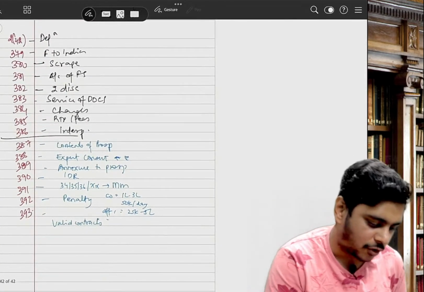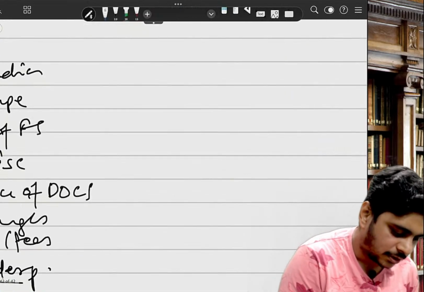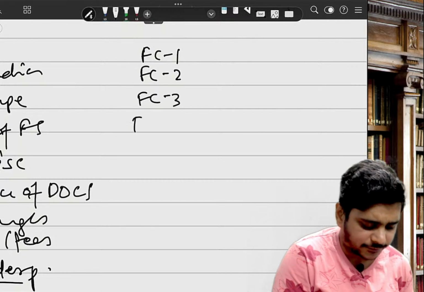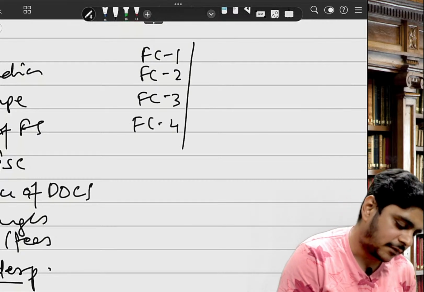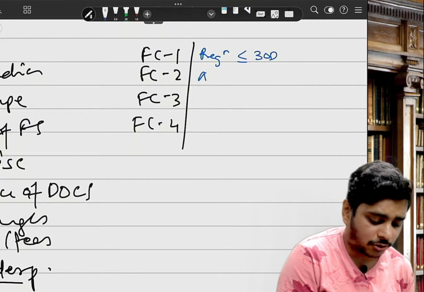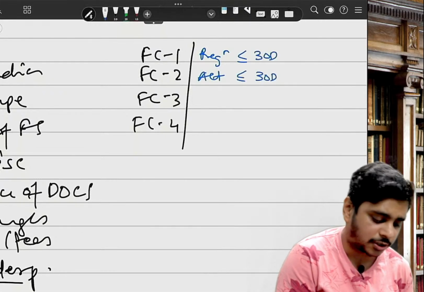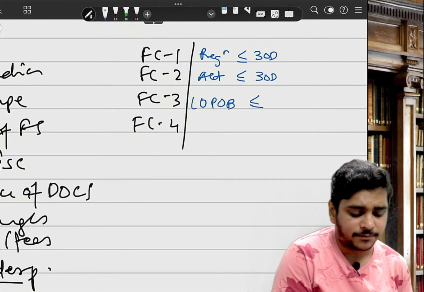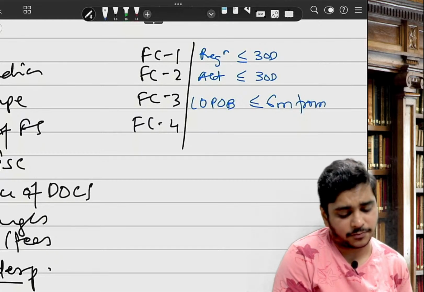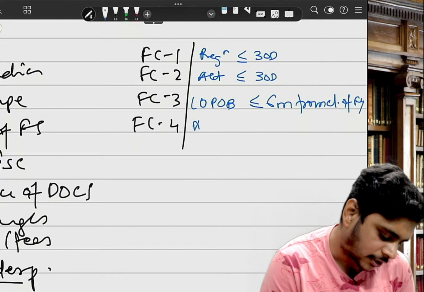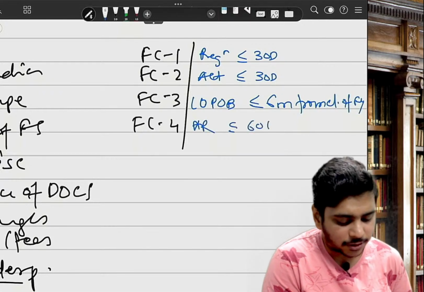Plus we did 4 form numbers. Let's scribble that also: FC1, FC2, FC3 and FC4. FC1 is your registration within 30 days of incorporation. FC2 is your alteration within 30 days of the alteration. FC3 is your list of places of business, within 6 months from the close of the financial year. Then FC4 is your annual return within 60 days from the close of the financial year.